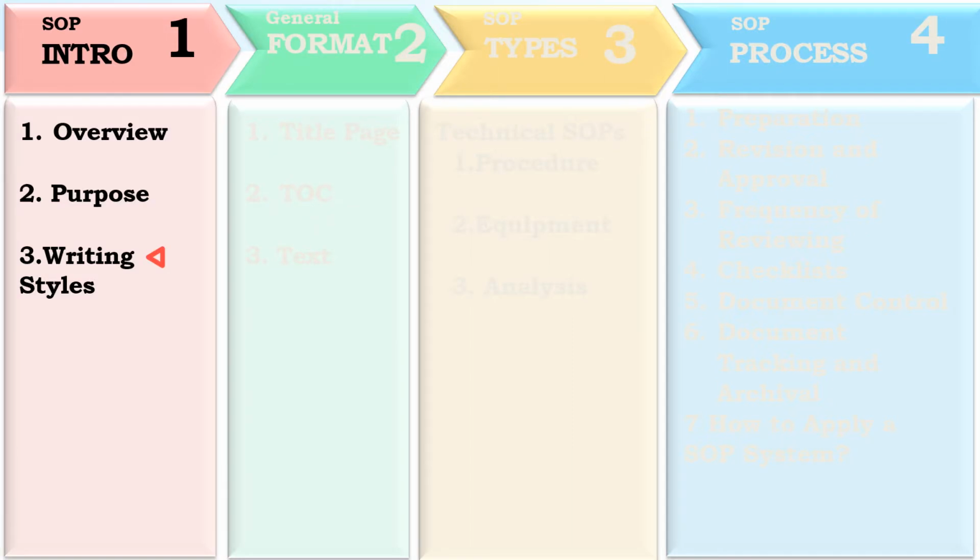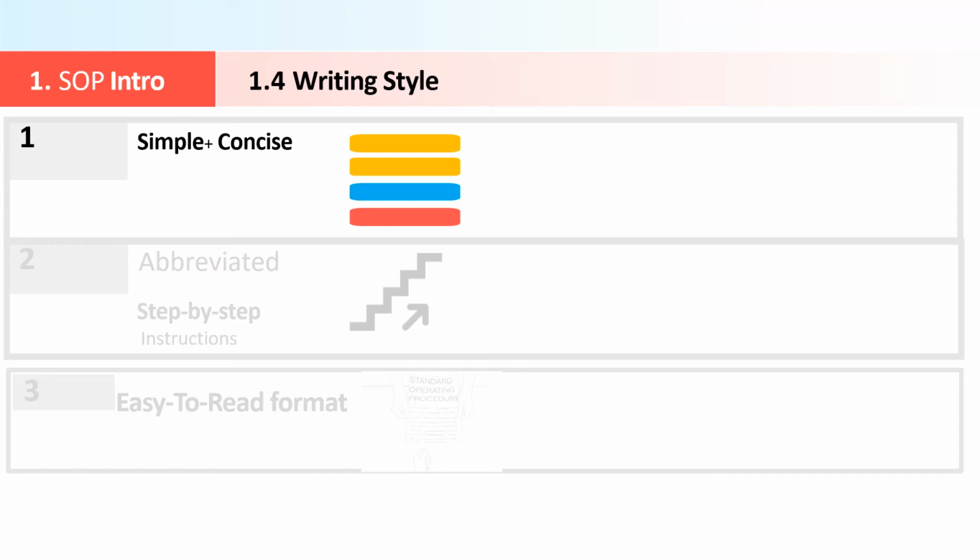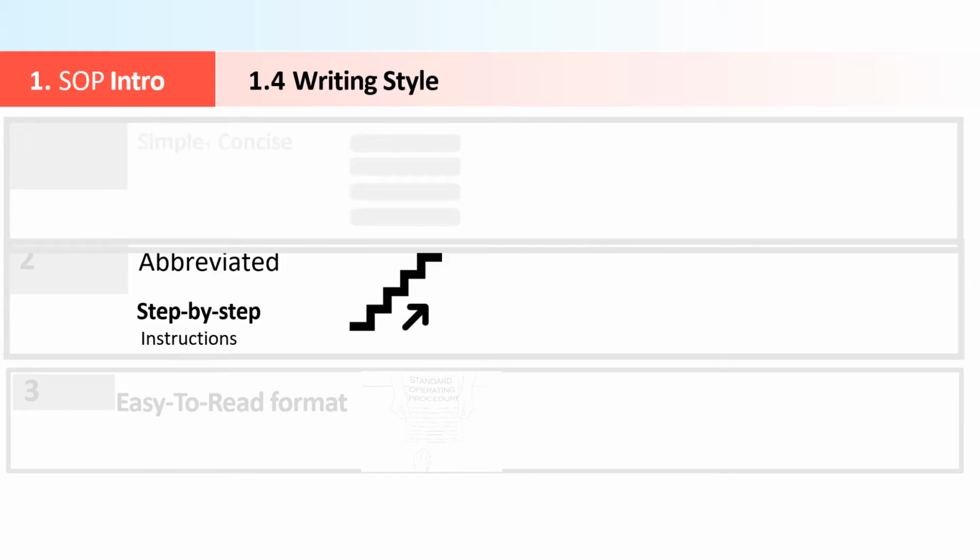Now, what is the writing style? Your SOP should be simple and concise. It should not be lengthy. It should be easily understandable, so that the person following the SOP can use it easily without any difficulties. SOPs are written as step-by-step instructions. It should be like 1, 2, 3, 4, 5, 6, 7, 8, 9, 10, not like 10, 7, 4, 1. It should be in a step-by-step manner.